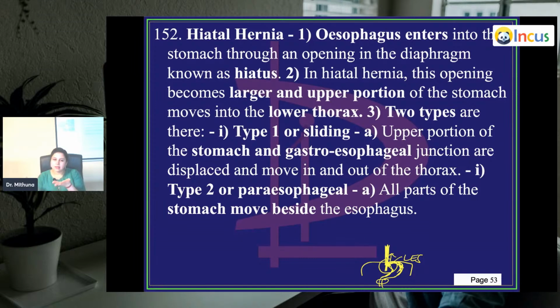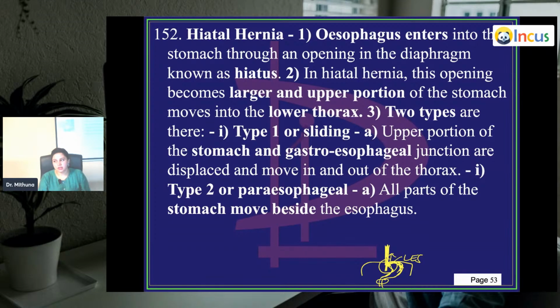Normally, the stomach is all in the abdomen, but what happens is a part of it can enter into the thoracic cavity. That is through the opening of the esophagus in the diaphragm. That is what is called a hiatus hernia. These are all internal hernias.